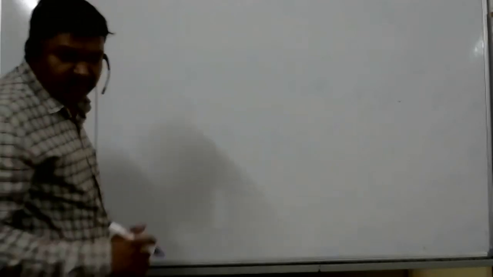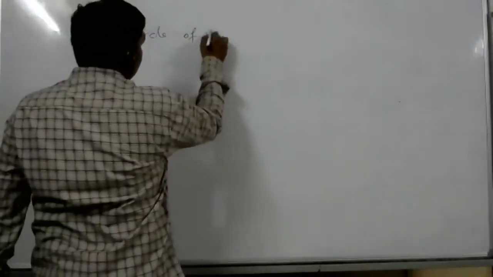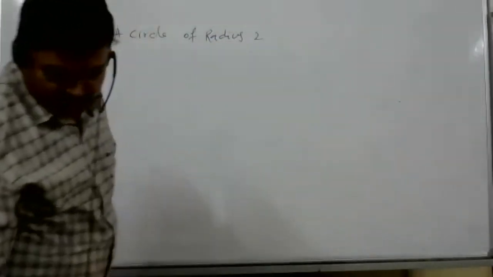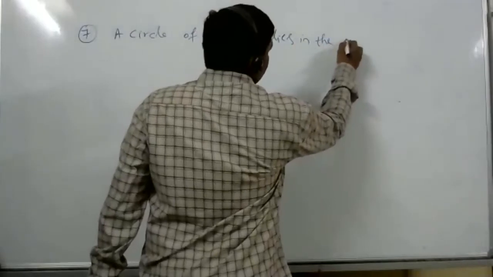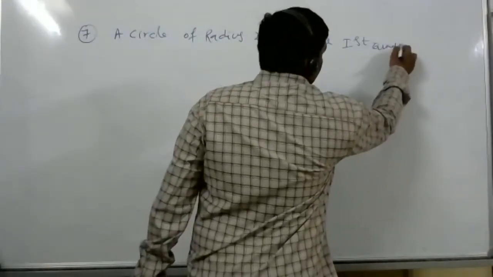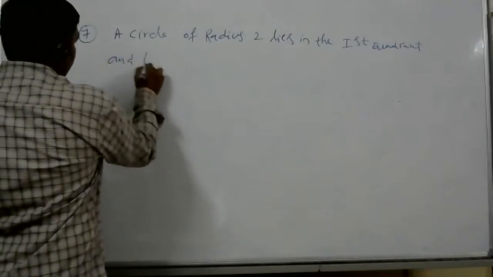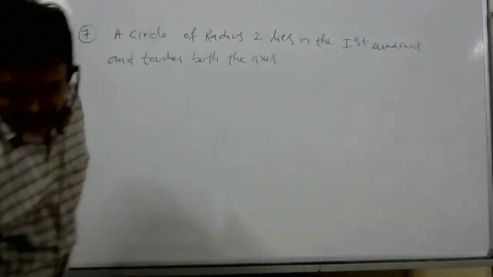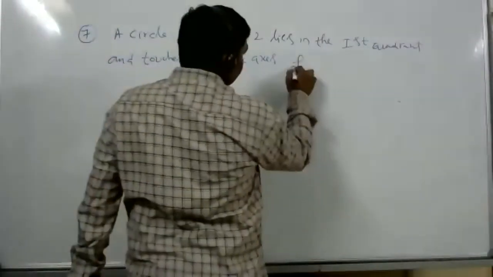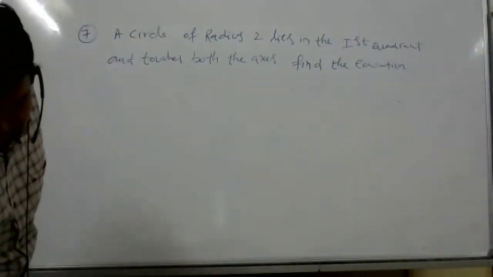A circle of radius 2 lies in the first quadrant and touches both the axes. Find the equation of the circle.